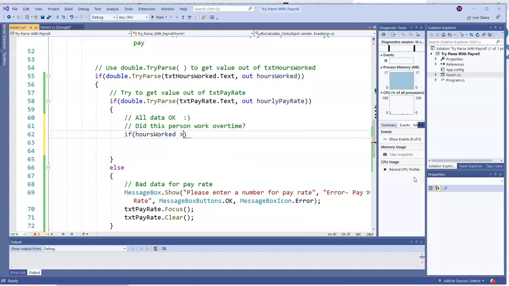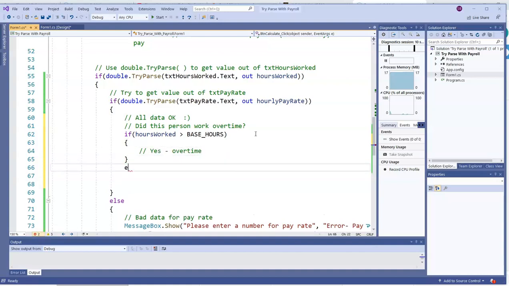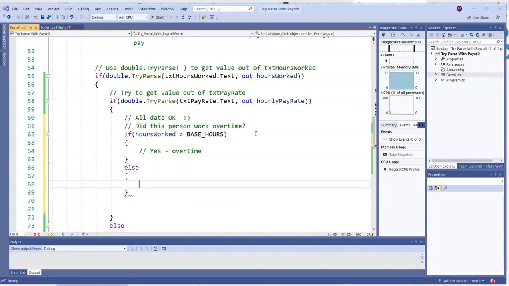So if hoursWorked is greater than the constant baseHours, just in case somewhere along the way, maybe there'll be a company or maybe the law might change and base hours are no longer 40. Maybe they'd be 35, maybe they'll be 45. So if the hours worked are greater than base hours, which in this case is greater than 40, they did work overtime. Else, they didn't work overtime. So those are these two sections we have here, figuring out if the person worked overtime or not.